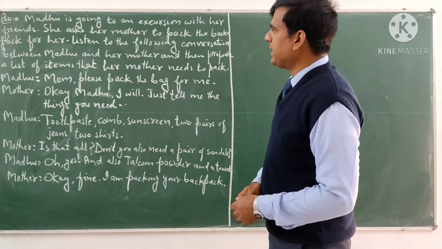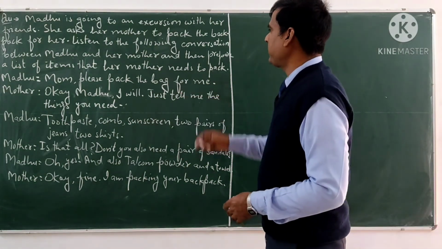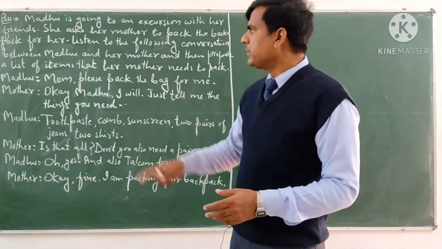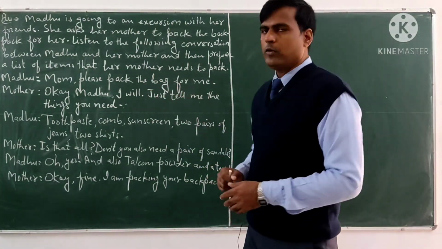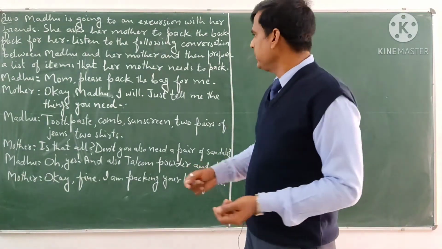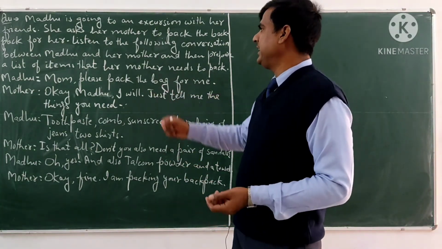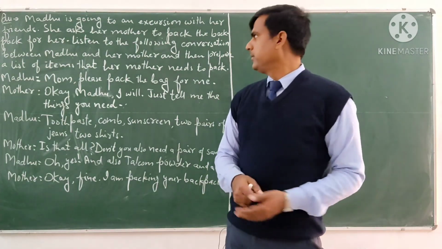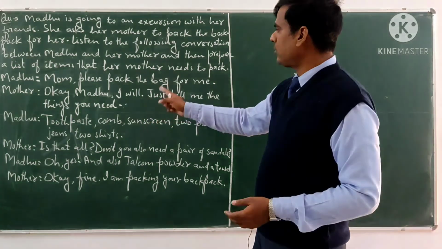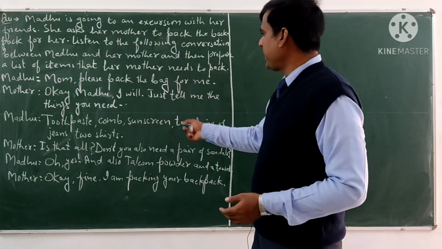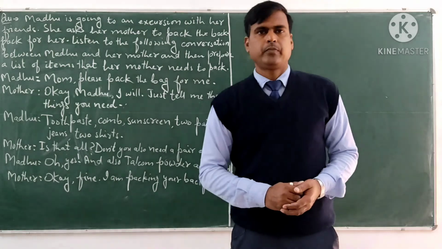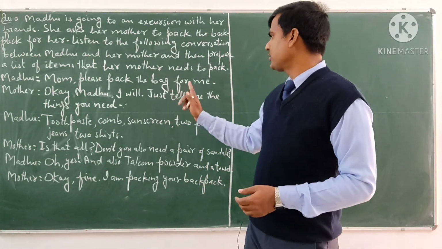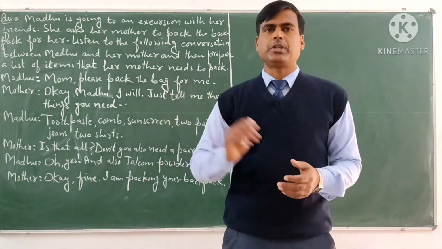So Madhu says, Mom, please pack the bag for me. Then her mother tells, okay Madhu, I will pack your bag. Just tell me the things you need in your bag. Then Madhu says, toothpaste, comb, sunscreen, 2 pairs of jeans and 2 shirts. I need these things.